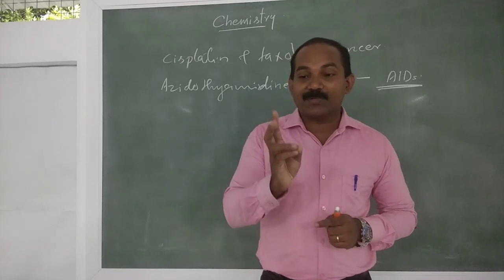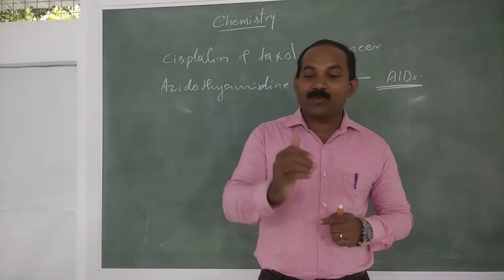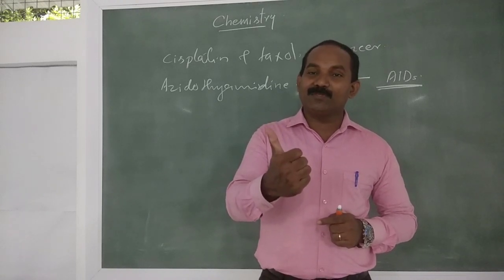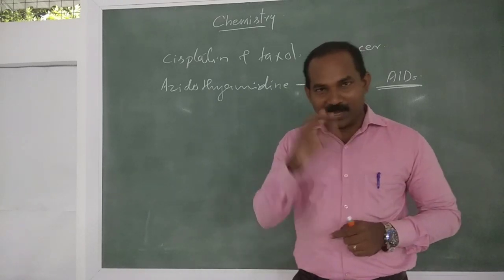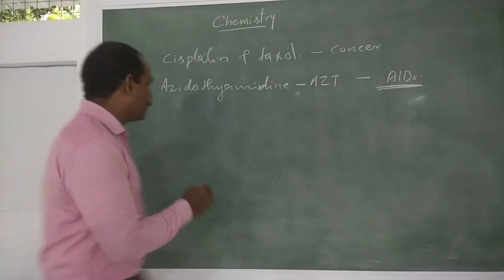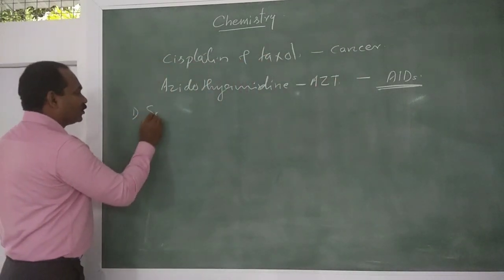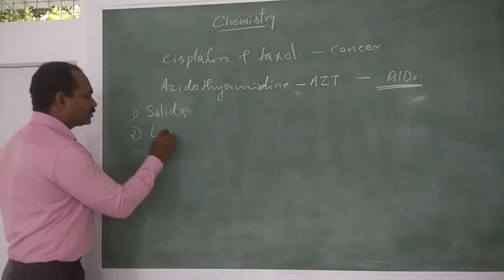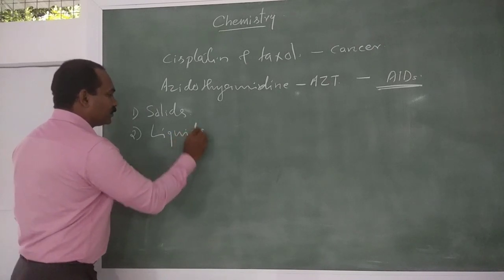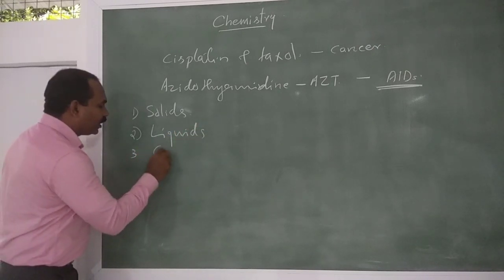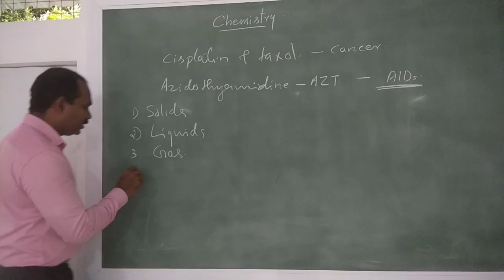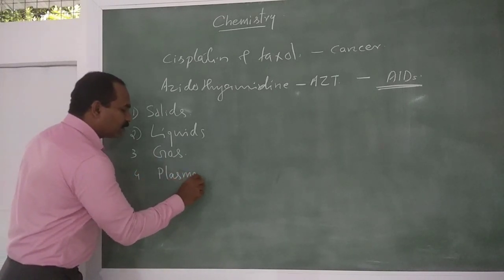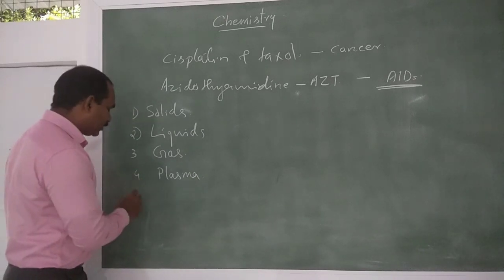Solids, liquids, gases, plasma, Bose-Einstein condensate, fermions and quarks. I write one by one here. 1 solids, 2 liquids, 3 gas or gases. The 4th state is plasma. It occurs in the high temperature region.